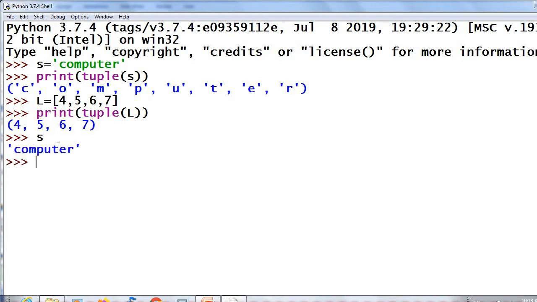Not change. What about L? Not change. So when you give a sequence data type as the argument of the tuple function, it will return the tuple equivalent of the sequence, but it will not change the original sequence.